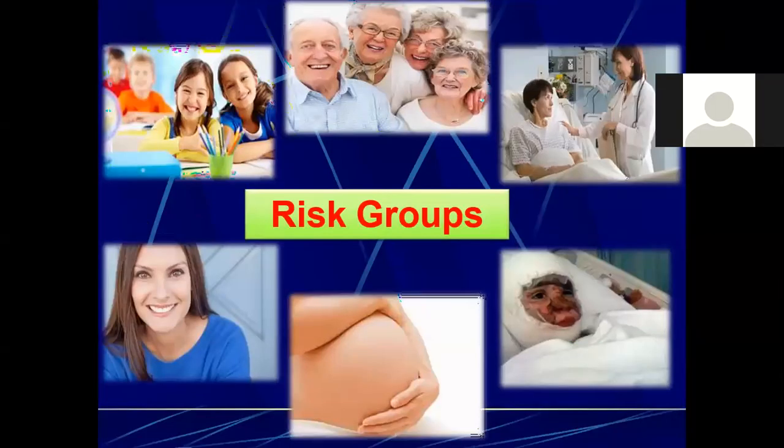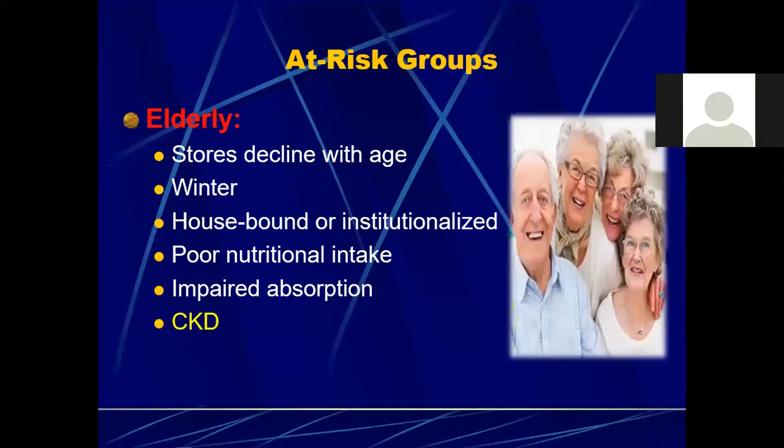Then who are the risk groups? Now, the at-risk groups include mainly the elderly people. So the elderly people, in them, the vitamin D stores decline with age. Then winter, the people living in those areas where the winter season is prolonged.